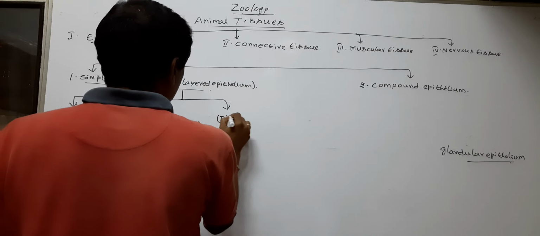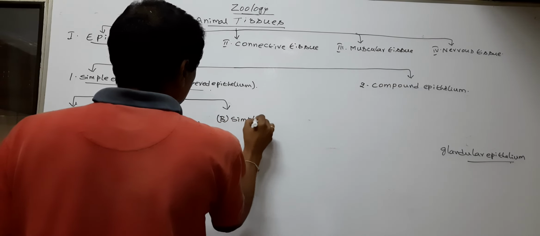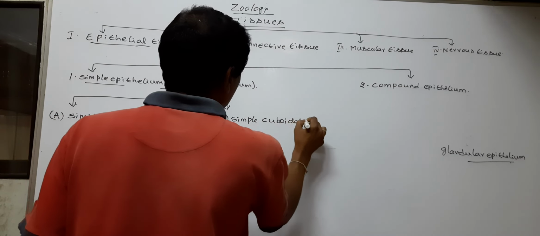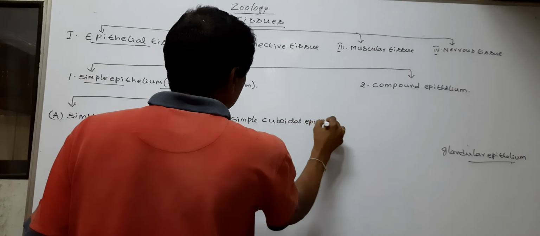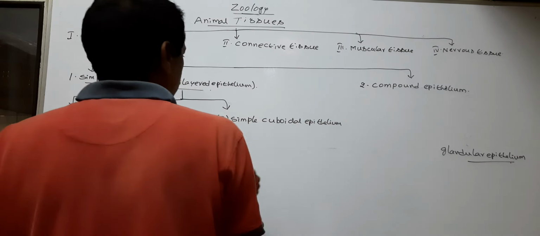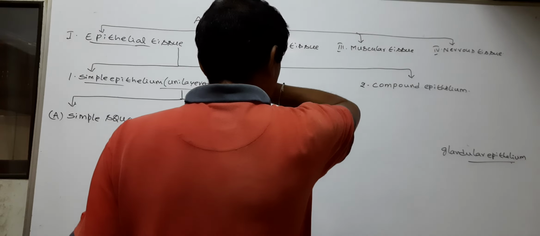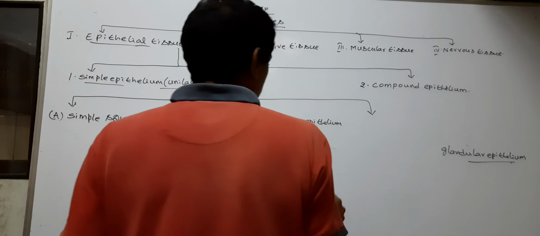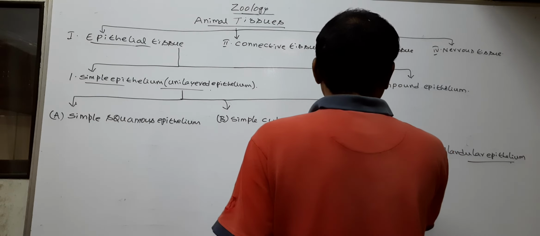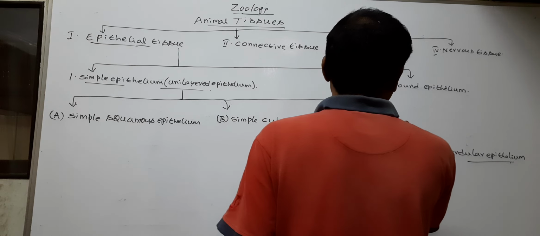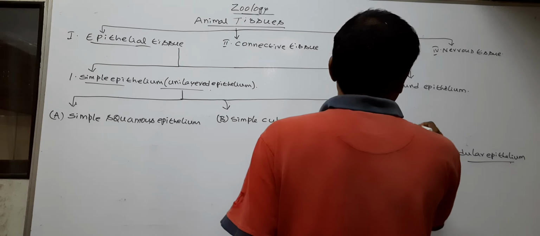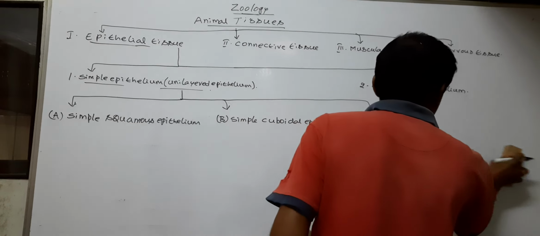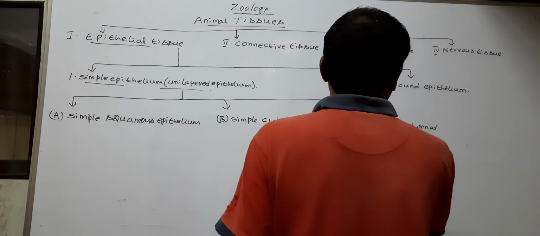Next, simple cuboidal epithelium. Next, simple columnar epithelium.